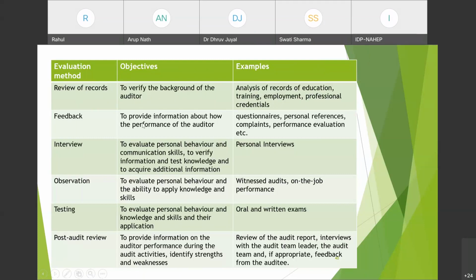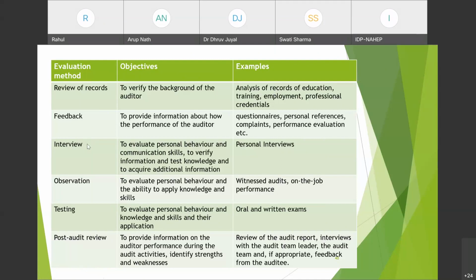Feedback is to provide information about how the performance of the auditor has been. Feedback can be taken through questionnaires, from personal references as we do, complaints, if the person has any complaints from previous employers or colleagues, performance evaluation, etc. So these will serve as a base for feedback. So review of records, feedback, then comes interview.